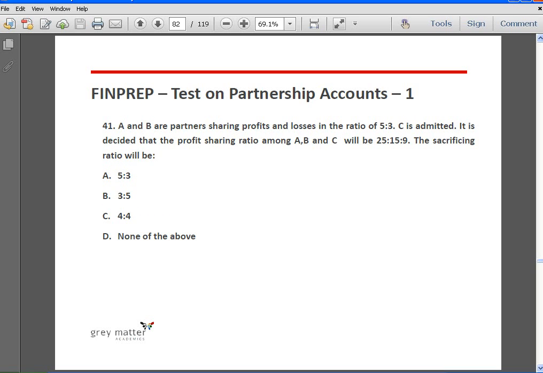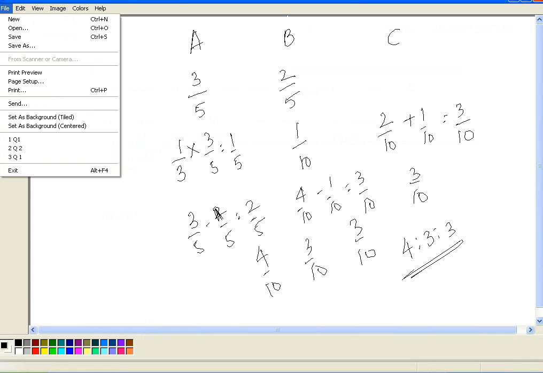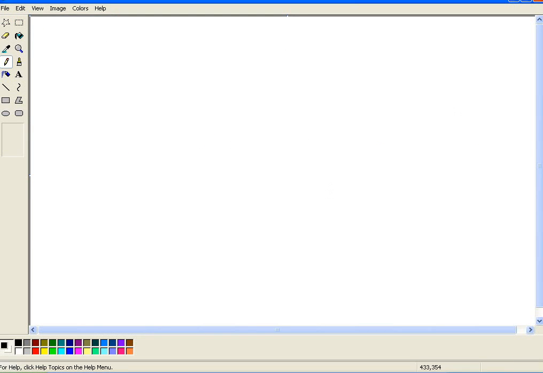Next question. A and B are partners sharing profits and losses in the ratio of 5 is to 3. C is admitted. It is decided that the profit sharing ratio amongst A, B and C will be 25 is to 15 is to 9. What is the sacrificing ratio? Okay.